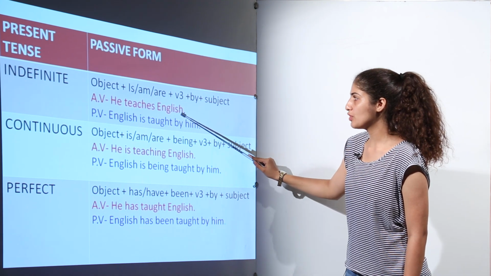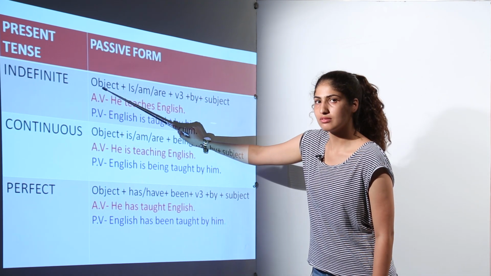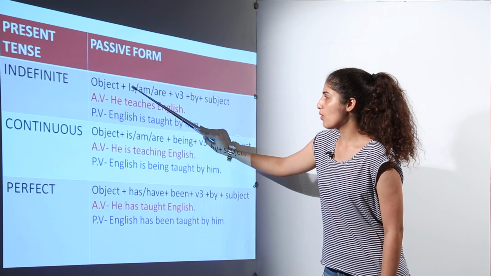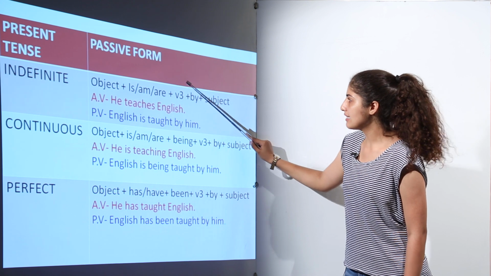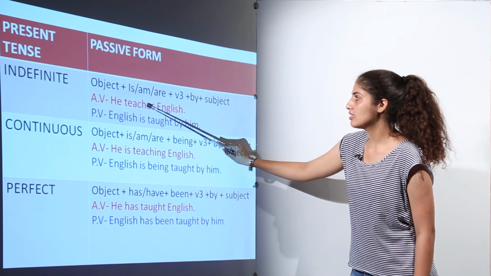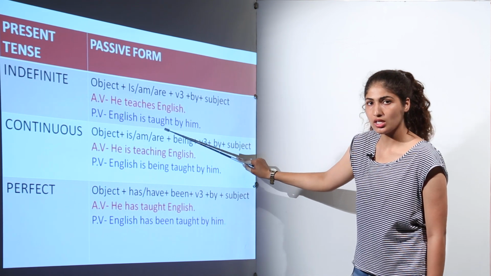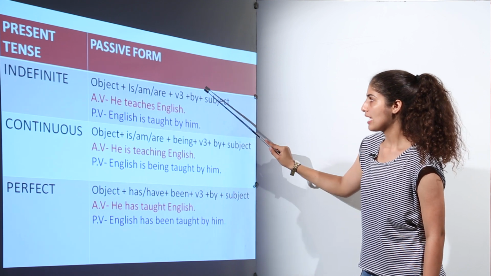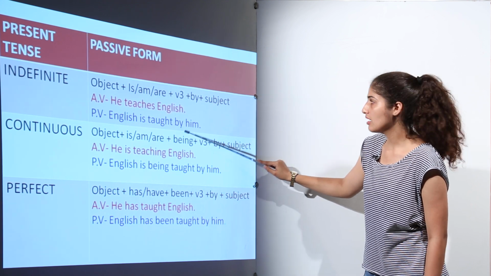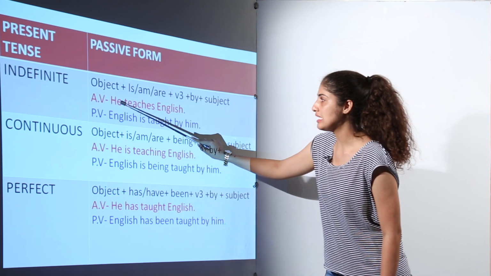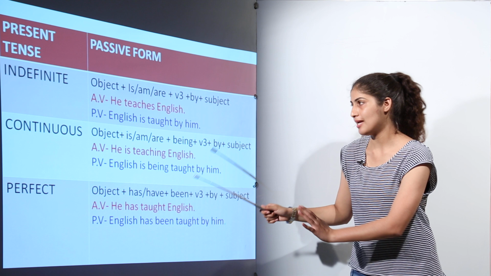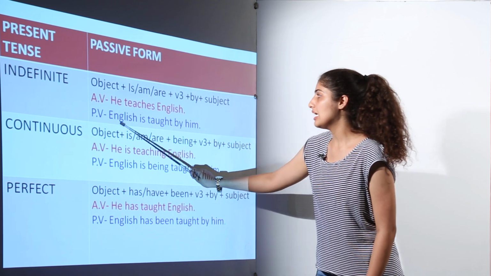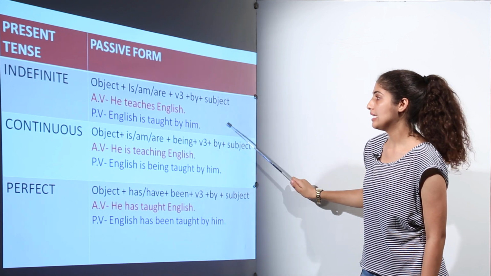But now we have to write the object first. So English. According to is, am, are, English will take is. Then verb third form, and the third form of teach is taught. Therefore English is taught, and we have to write by again, and the subject here is he, and as we have discussed earlier, the pronoun he will be changed into him. So the sentence will be English is taught by him.